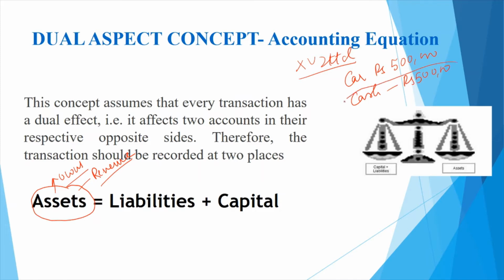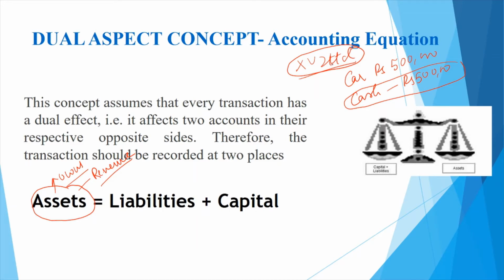Now understand this. This cash was also an asset for the business, and the car is also an asset for the business. This car has been purchased by XYZ Limited, not by Mr. X or Mr. Y or Mr. Z. They may be promoters or owners of the company, but the car is not in their name. The car is in the name of XYZ Limited.